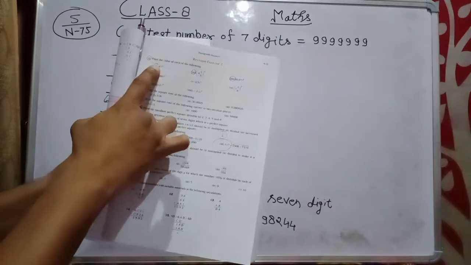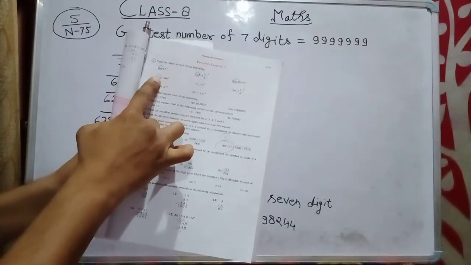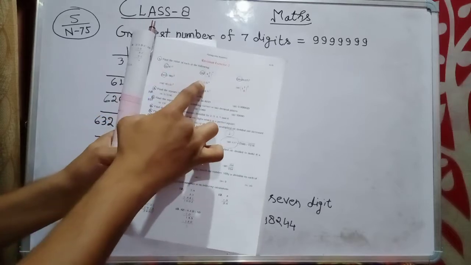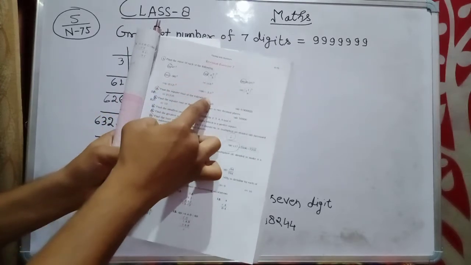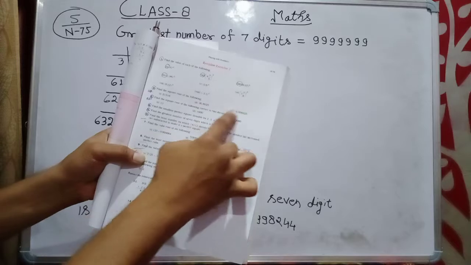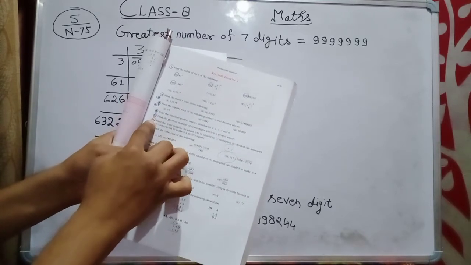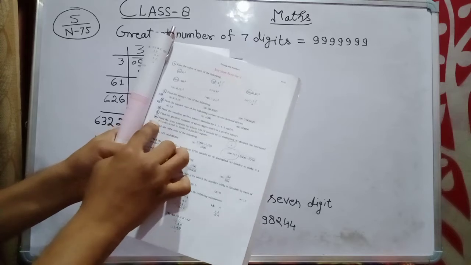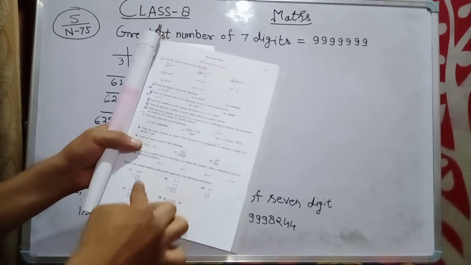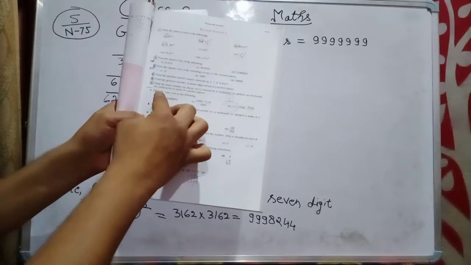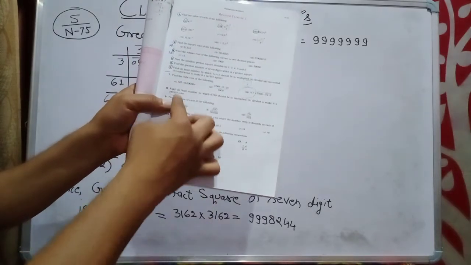Question number 1, first, second, third and fourth, only up to the fourth. Question number 2, all parts. Question number 3, all parts. Question number 4, 5 and 6. Now stop here. This portion will come in the second half yearly. I hope it must be clear to you all.